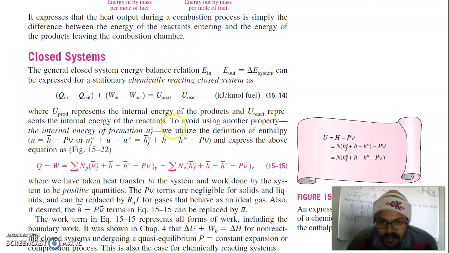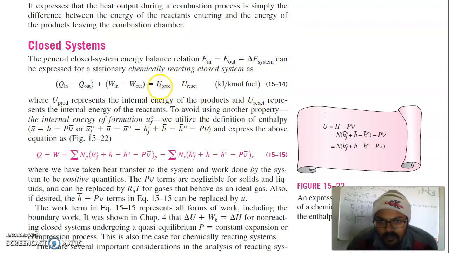For a closed system, we won't consider enthalpy, we will consider internal energy, where U product represents the internal energy of products and U reactant represents the internal energy of reactants. To avoid using another property, the internal energy of formation, we utilize the definition of enthalpy, that is U is equal to H minus PV, or the internal energy of formation is equal to UF naught plus U bar minus U naught, which is equal to HF naught plus H minus H naught minus PV, and express the above equation.